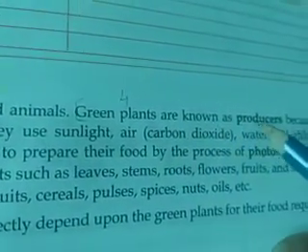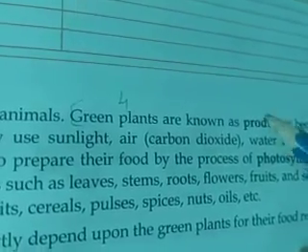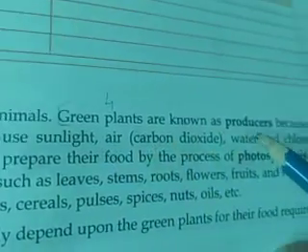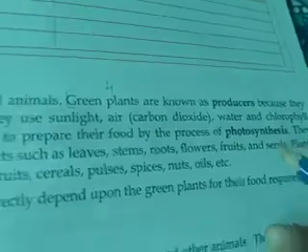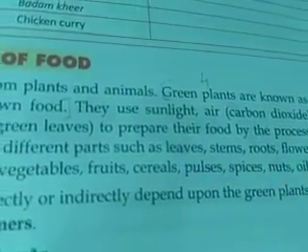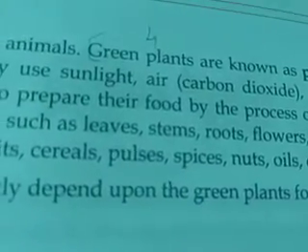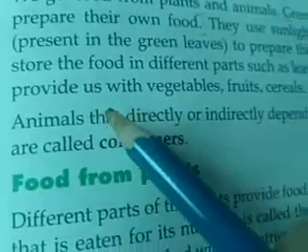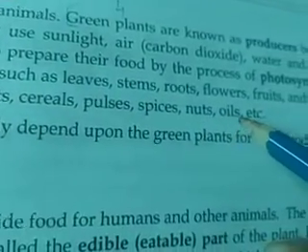Green plants are known as producers. Producers means the organisms which prepare their own food. So green plants prepare their own food by the presence of sunlight, air, water and chlorophyll, by the process of photosynthesis. They store the food in different parts such as leaves, stems, roots, flowers, fruits and seeds. Plants provide us with vegetables, fruits, cereals, pulses, spices, nuts, oils, etc.